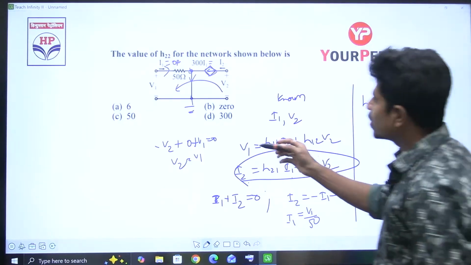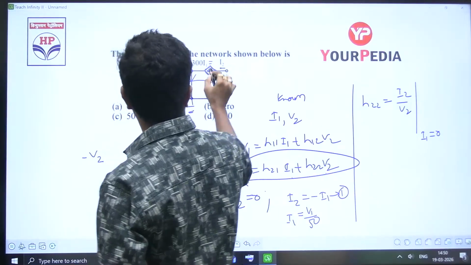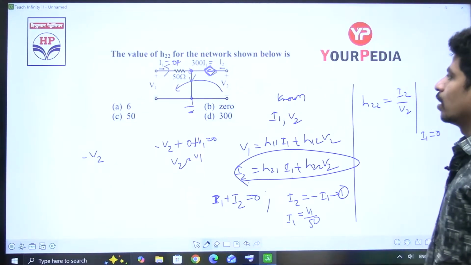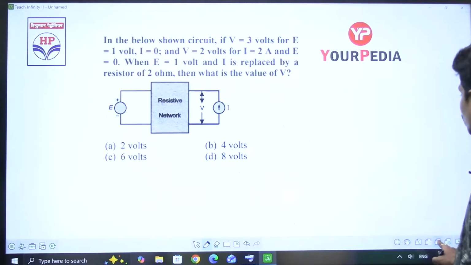Something is missing in the question. If I write the V2 equation, this voltage is unknown for me. That is the current source whose voltage is unknown. I am unable to write the KVL there. Leave it, there is something missing. This much big question is not required.